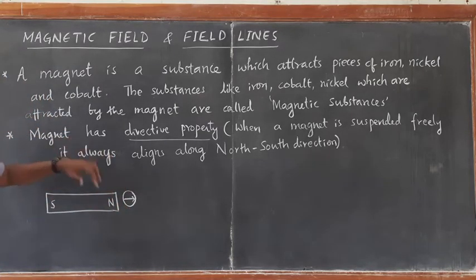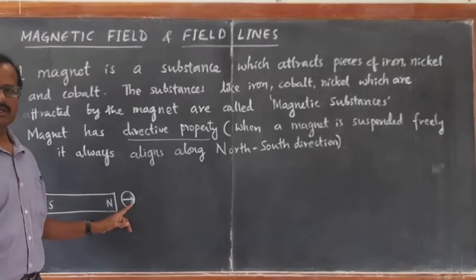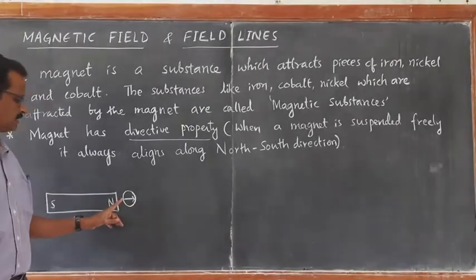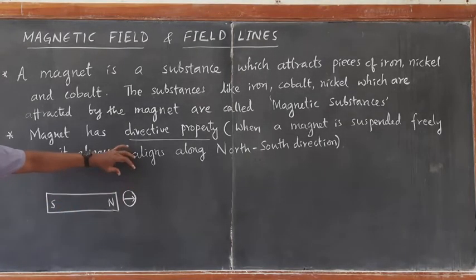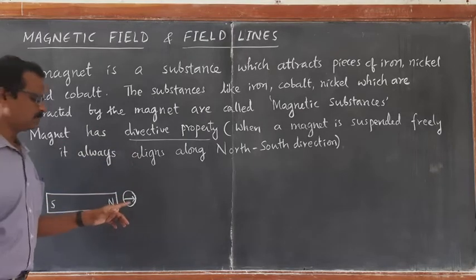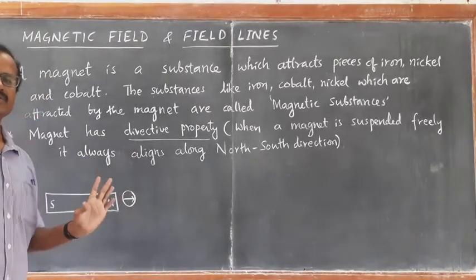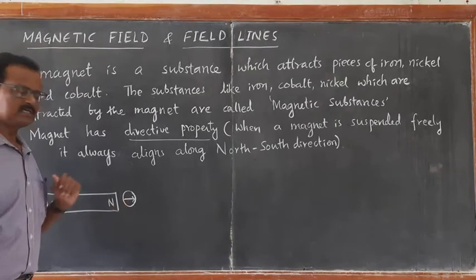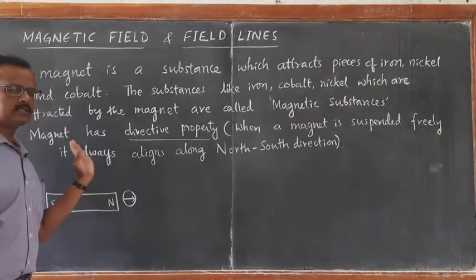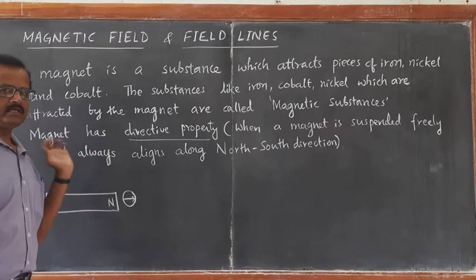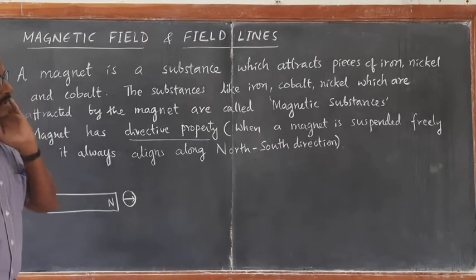Suddenly it will be attracted and will align in this particular direction. The arrow mark shows the north pole of the needle and the tail shows the south pole of the needle. Now when you go on shifting it to different positions, you will find there will be a change in the orientation of deflection of this needle. The deflected needle will have different directions, right? Let us see that particular activity.